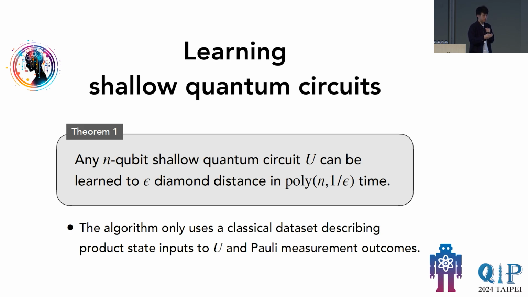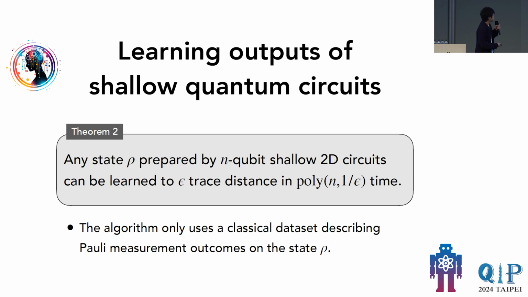We have some samples of inputs, and we want to learn to predict what the output is. And here we can do that in a similar fashion. So it only requires a classical data set. It doesn't require any quantum data. And for theorem 2 as well, we only require some classical data set that has the randomized Pauli measurements on the state rho.